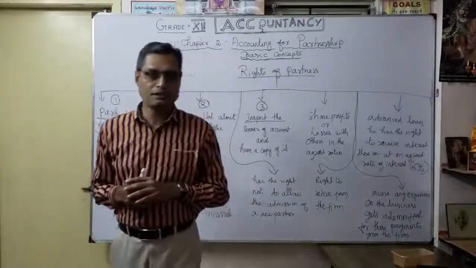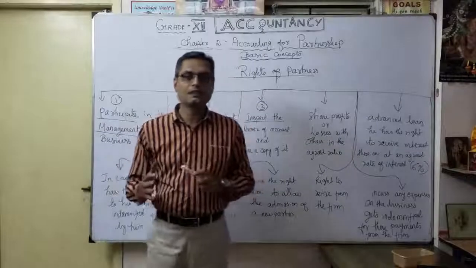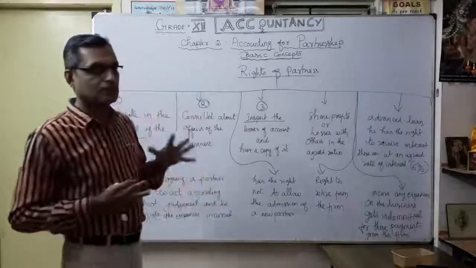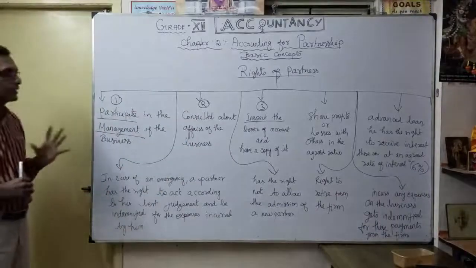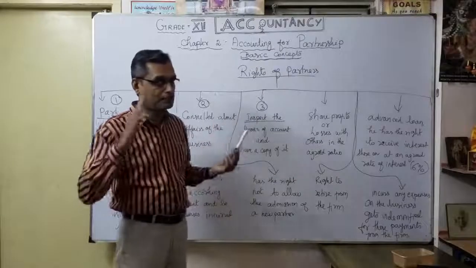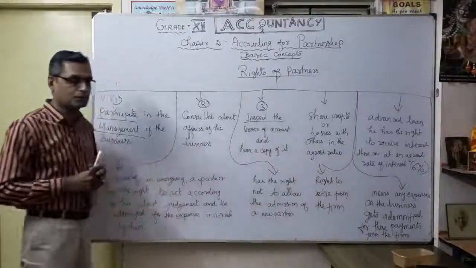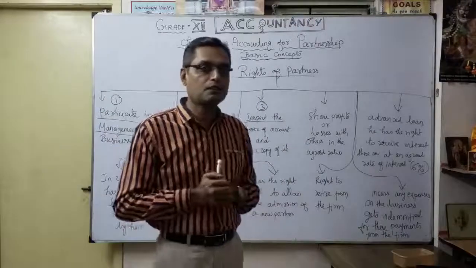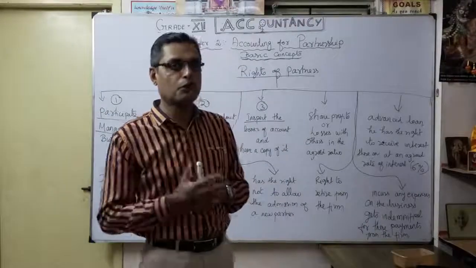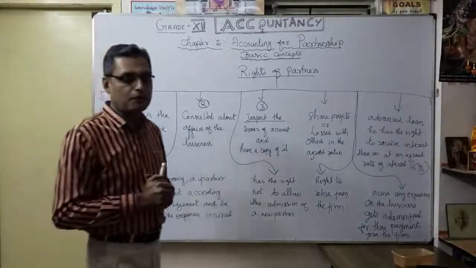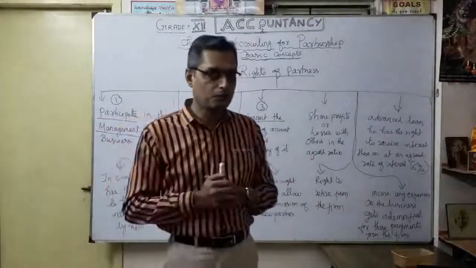Totally if there are 4 partners, all 4 partners have a right to inspect the books and each partner can get a copy, whether it is the profit and loss account, trading account, or balance sheet. So that's the third one, the right to inspect the books. That is very important. Suppose you become a partner in a business, definitely you want to inspect the accounts. Then only you know whether the business is running in a proper way, whether any default happened, whether the profit sharing is proper or not, correct?